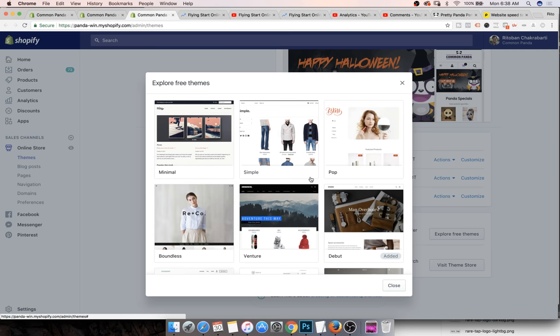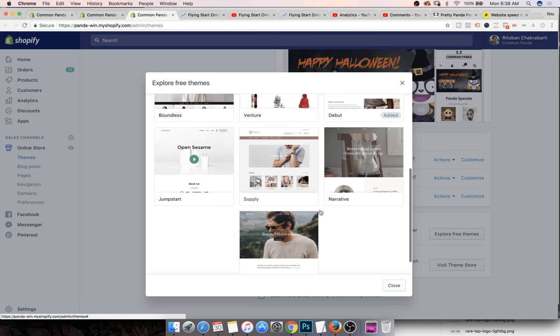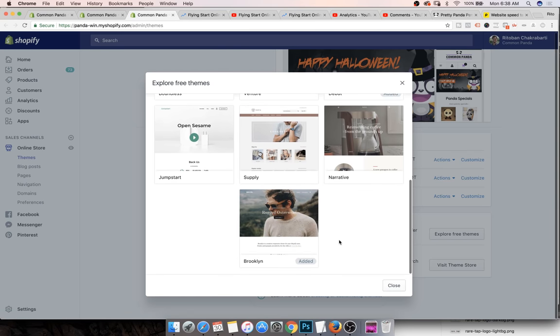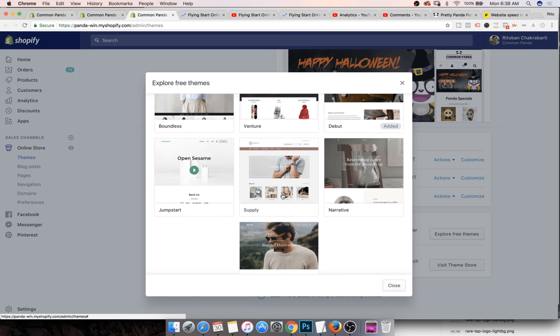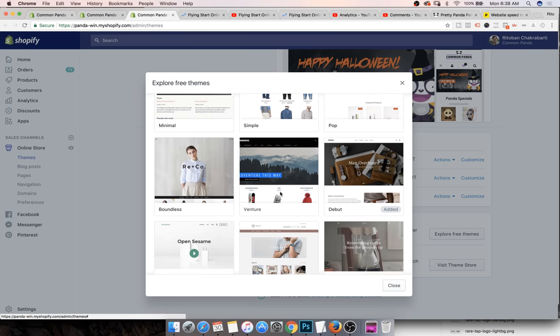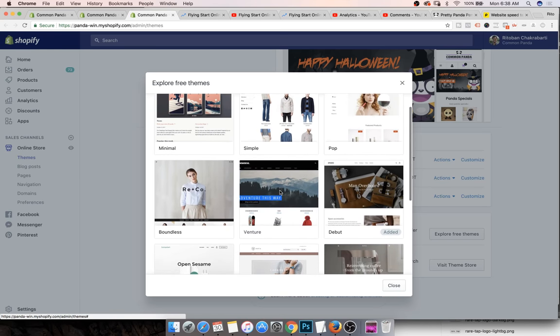Now, what are the ones that I recommend? The first one that I've seen 2 or 3 themes used the most. All right. The first one is Brooklyn. All right. The second one is Supply. And the third one is Venture. All right, so these are the three themes that I've seen used the most for Shopify stores.